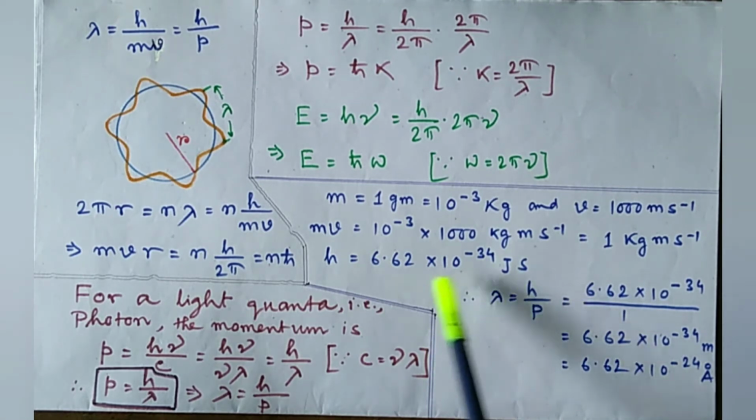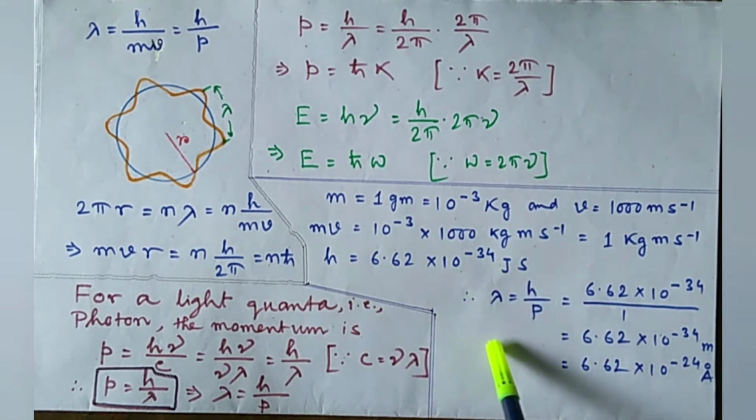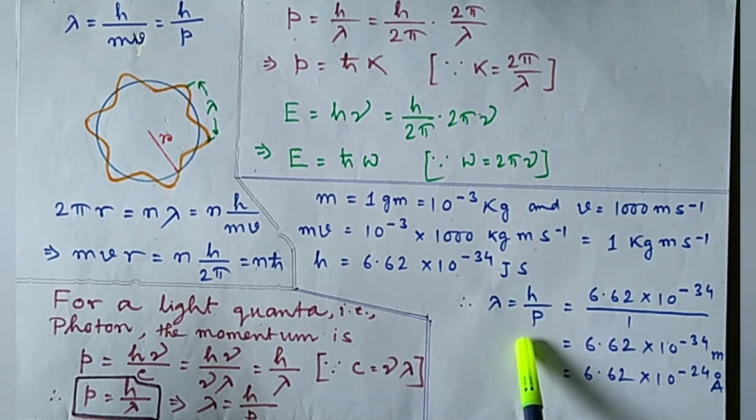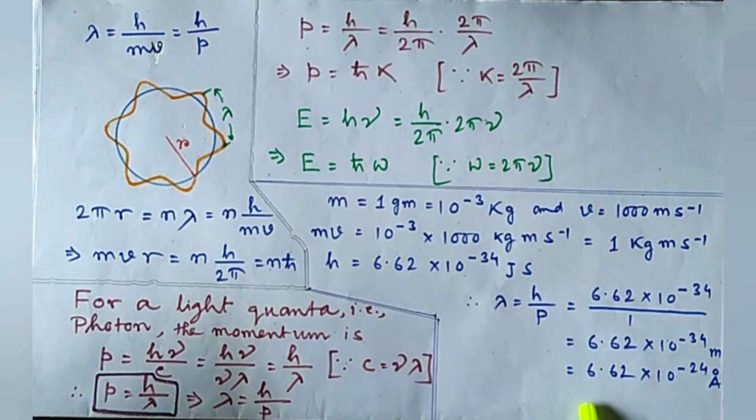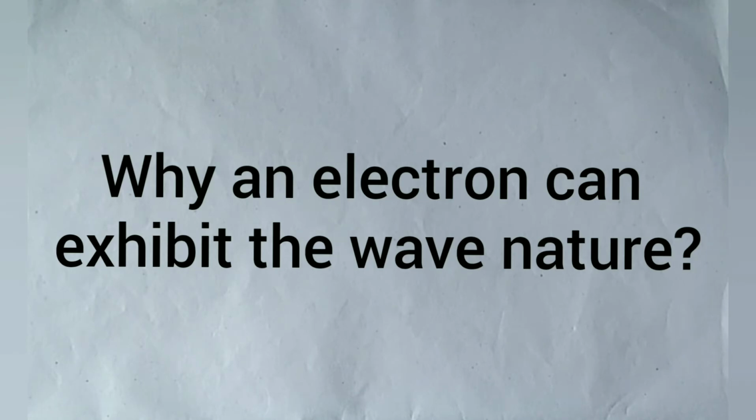And when we put this value in the de Broglie hypothesis, that is lambda equal to h by p, we get the value of lambda equal to 6.62 into 10 to the power minus 34 meter, or 6.62 into 10 to the power minus 24 angstrom. This value is negligibly small but still exists, and that is why we cannot observe the wave nature of a ball. Then the question is, why can an electron exhibit the wave nature?